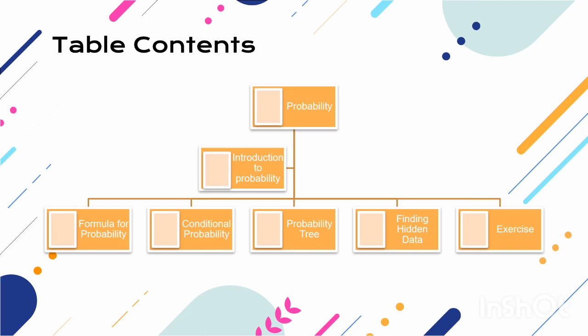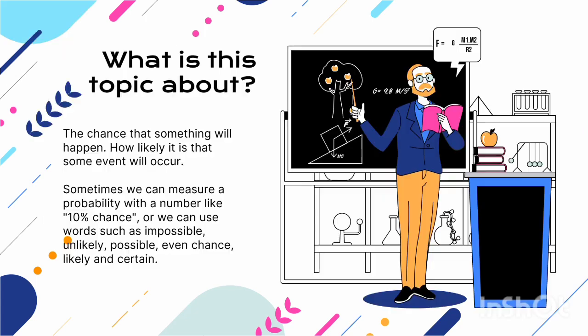Table of contents: probability. 1. Introduction to probability, formula for probability, conditional probability, probability tree, finding hidden data, and the last is exercise. What is this topic about? The chance that something will happen, how likely it is that some event will occur.